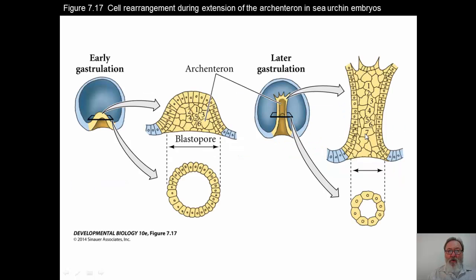This shows cell rearrangement during extension of the archenteron in the sea urchin embryos during early gastrulation. You can see that the blastopore is coming up, and the interesting thing is that it is wide in diameter at that point, because there are a number of cells that go around the diameter. However, as it elongates and moves toward the animal pole, that is this developing gut area, this gut thins out, becomes more of a tubular, smaller tubular structure that will extend and form a smaller diameter tube.